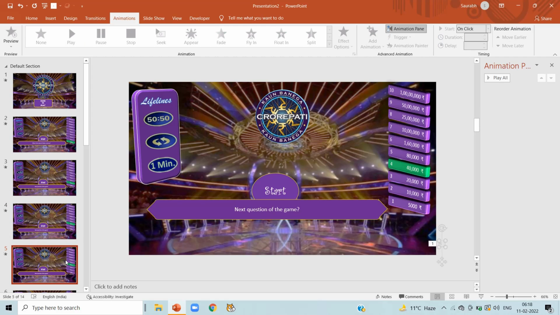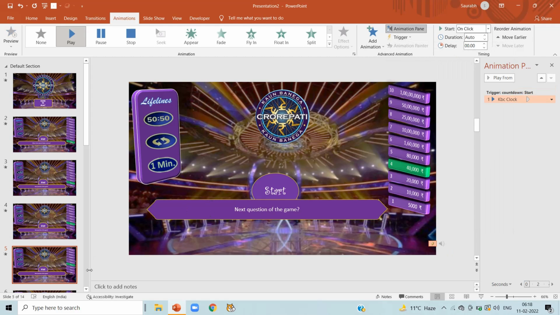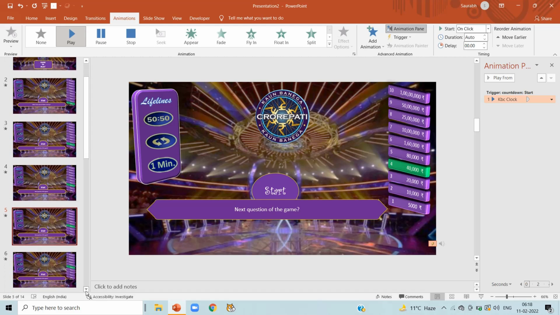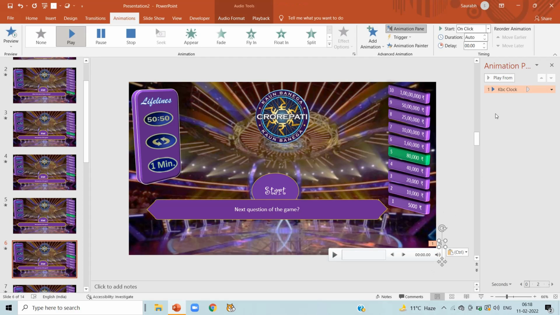Now click on fifth slide, press Ctrl plus V, KBC clock, trigger, on click off and countdown. Again click on our sixth slide, press Ctrl plus V, click on KBC clock, click on trigger, on click off, countdown.